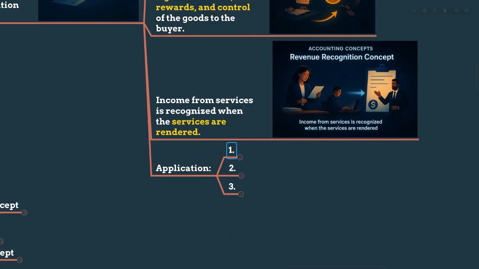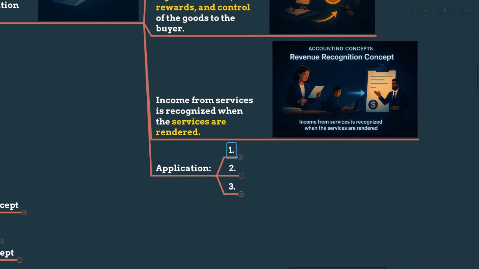But on January 15th, let's say, when she delivers that particular sofa and the customer takes it home, now she can record that 50,000 as sales revenue in January, because the risk and the reward is transferred to the customer now. However, if she had delivered the furniture on credit on December 20th, she would record the sales revenue in December, right? Even without receiving the cash. That is revenue recognition concept, my dears. Right? I hope you got the point.